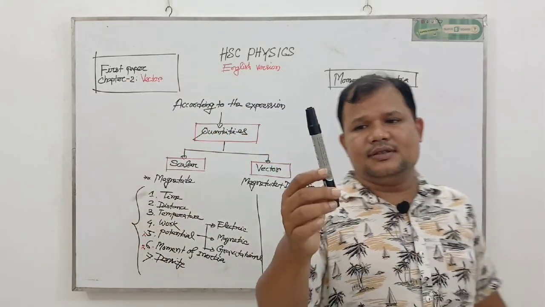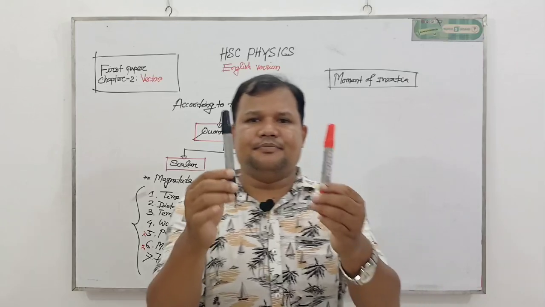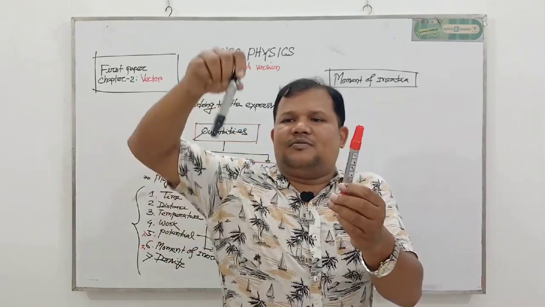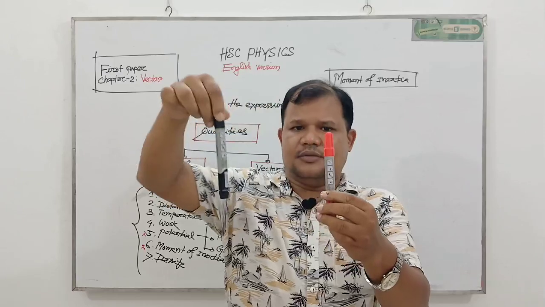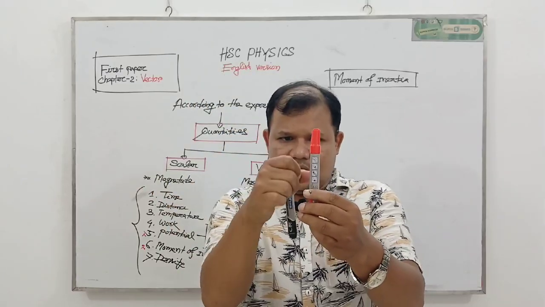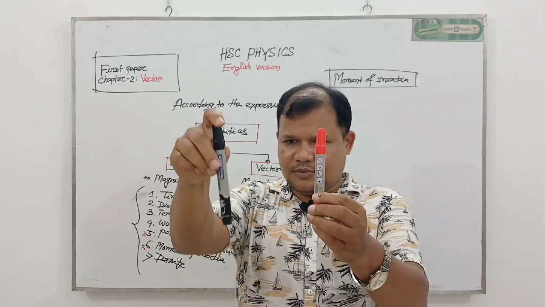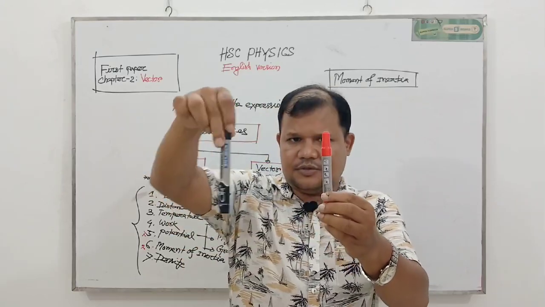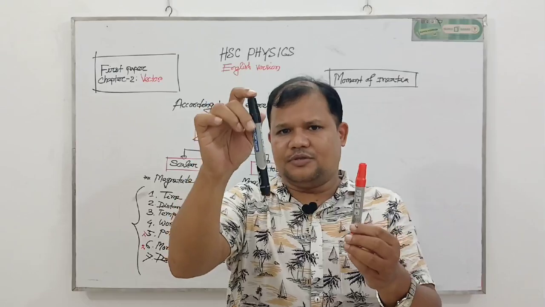Suppose this is a marker, this is another marker. As this marker has mass, if this marker rotates around the other marker, then we call the other marker a rotational axis. When this marker rotates around that marker, in this situation it is called moment of inertia.